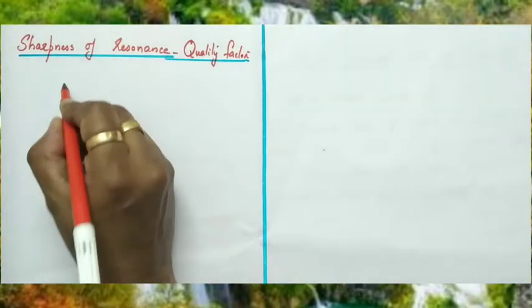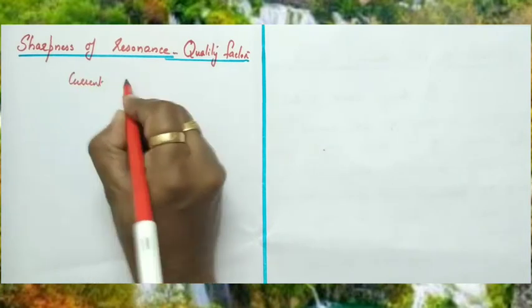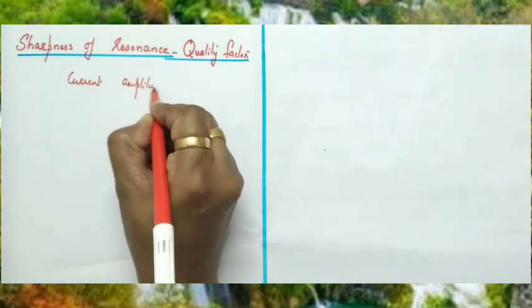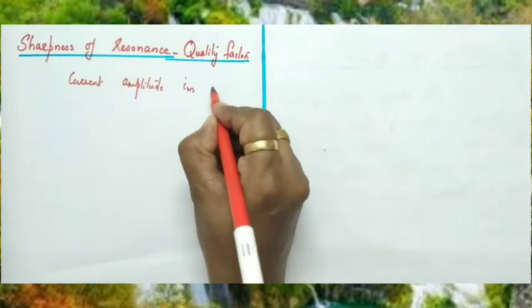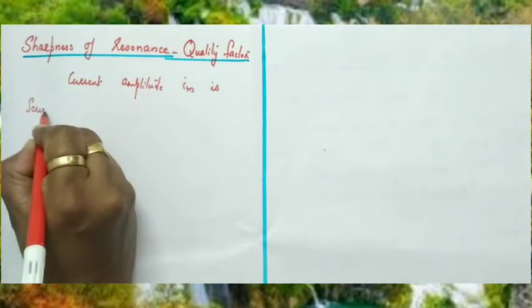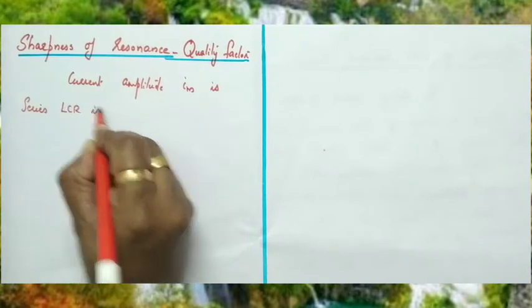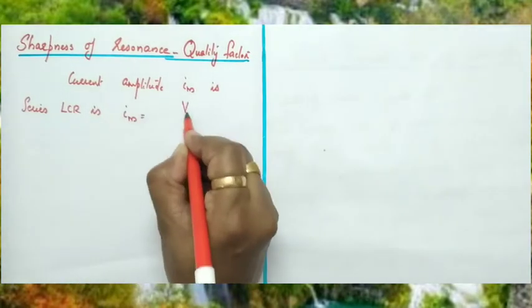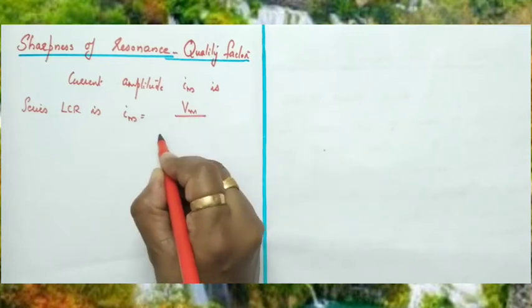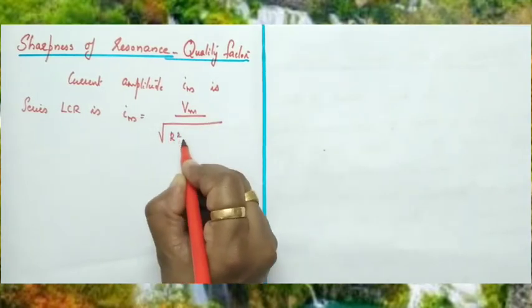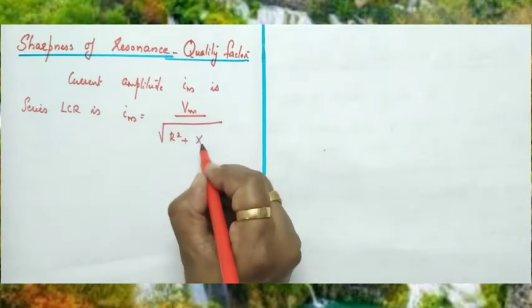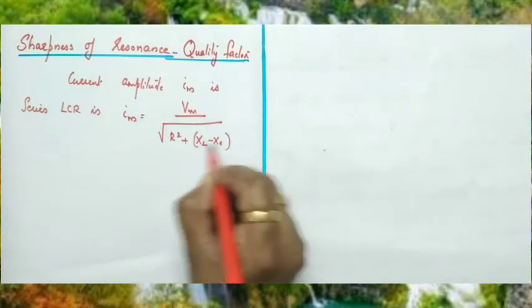Now we can discuss another characteristic of the series LCR circuit, that is sharpness of resonance or quality factor. We know the current amplitude in a series LCR circuit: Im equal to Vm divided by Z. Z is the root of R square plus (Xc minus XL) the whole square, or (XL minus Xc) the whole square.